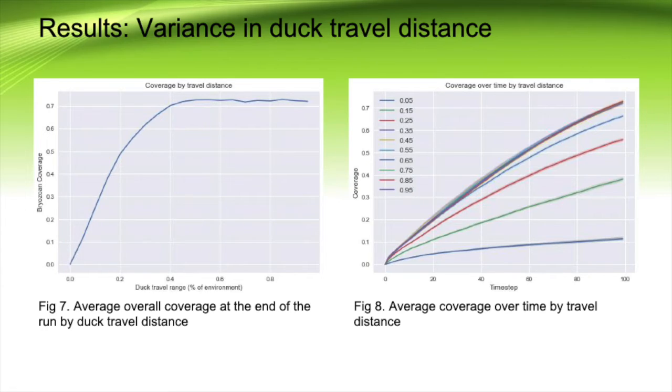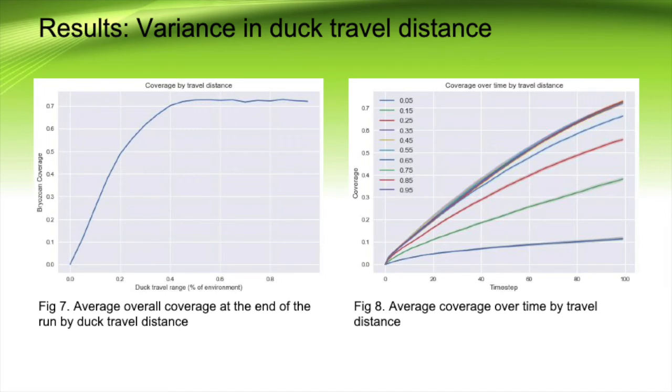For the most part, these results are more in line with what you might expect. As can be seen in Figure 7, there is a sharp increase in total coverage up to around 45 to 50%, after which the increasing travel distance of the ducks does not seem to give any meaningful advantage, with total coverage plateauing a little above 70%. This idea is echoed in Figure 8, where we can see a clear separation of all of the runs where the duck travel distance was lower than 45%, after which there is almost no separation above 45% environment travel distance.